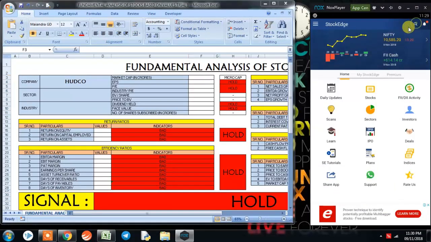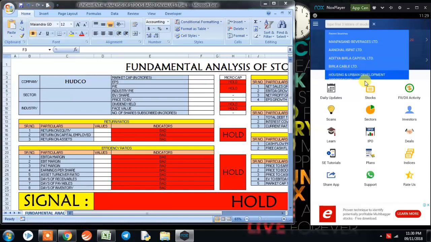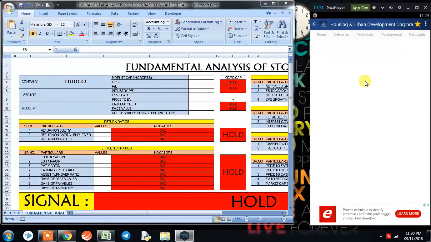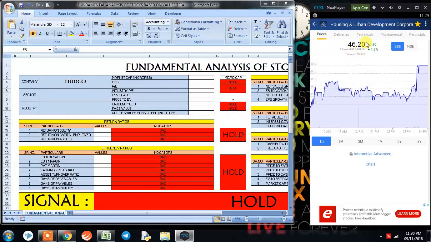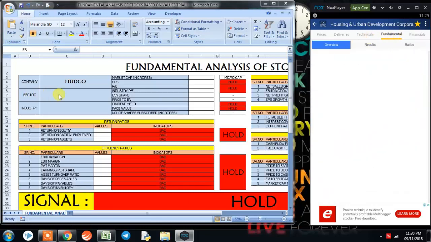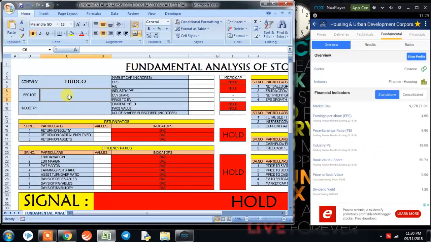So let's go to HUDCO, Housing and Urban Development Corporation Limited. HUDCO's last traded price was 46 rupees 20 paise on 9th of November 2018. Now let's go to the fundamental tab and understand about the sector, industry and the company. Sector is finance, industry is finance and housing. Now let's understand about the company. For that we click on the show profile tab.